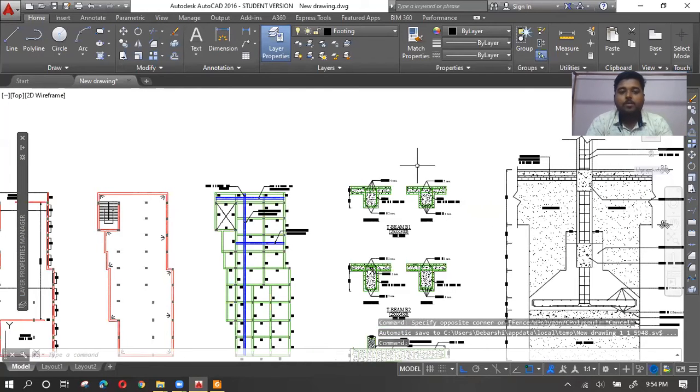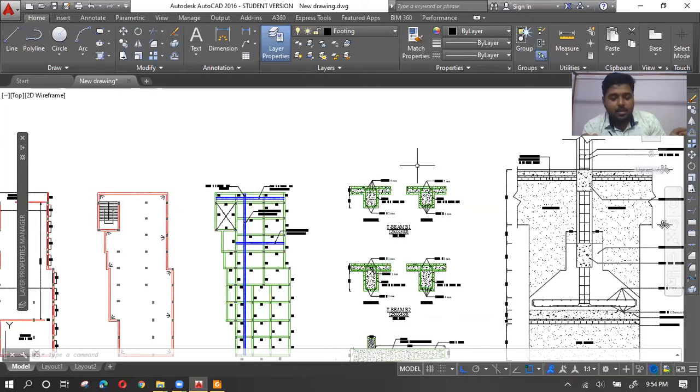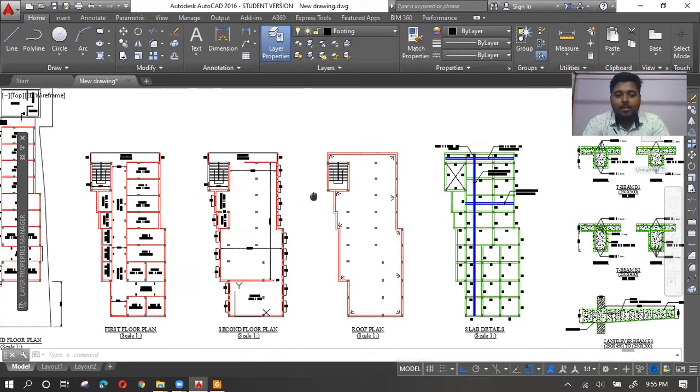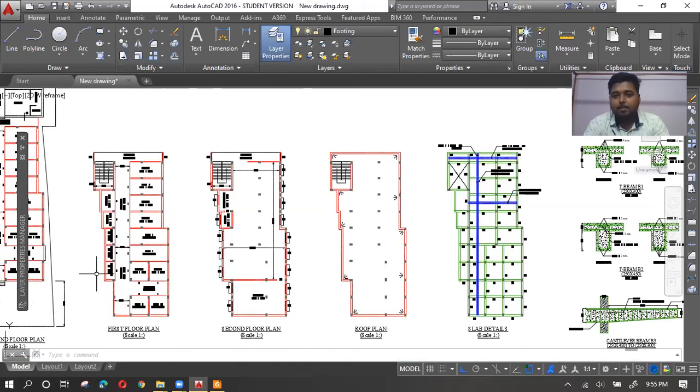So what will happen when you are submitting 5-6 drawings at a time in a bunch? On the first sheet, you have the first floor plan. On the second sheet, maybe the site plan. On the third sheet, maybe the beam column details. So in the first sheet, the text height is this much. On the second sheet, the text height is this much. But in AutoCAD, both are 280. But when you are printing it, it shows different because you are using layout. Basically, what happens when you put something into layout, AutoCAD simply scales it.